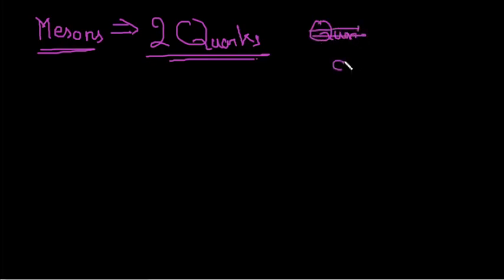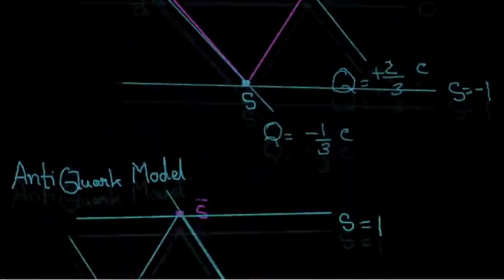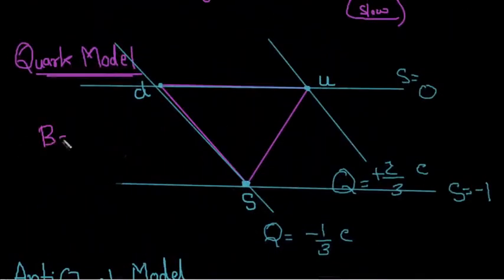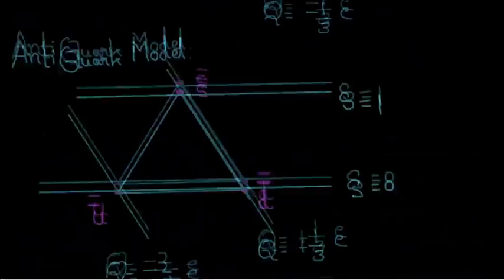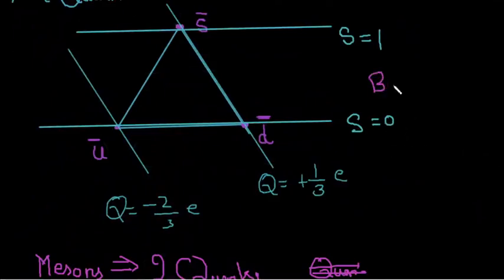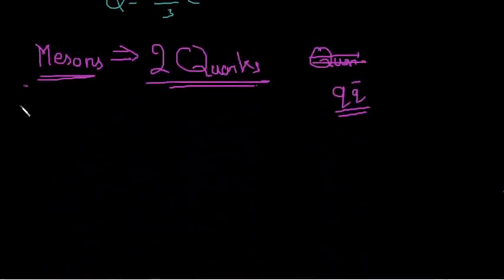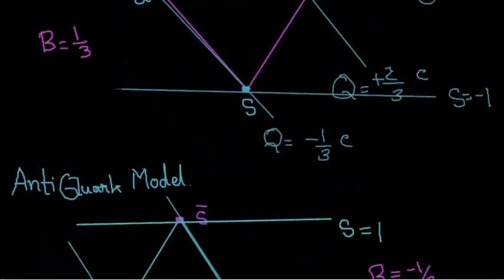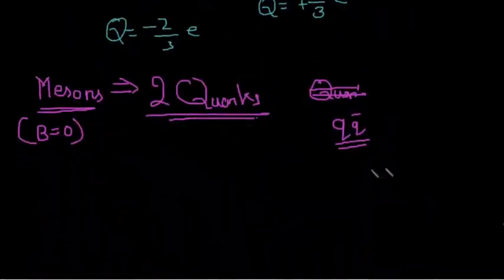So it will be q q bar always, because all the quarks have a baryon number of 1 by 3, and all the anti-quarks have a baryon number of minus 1 by 3. Since mesons are not baryons, mesons have a baryon number 0. To constitute 0 here, you should have one quark and one anti-quark, not the same quark, it might be a different quark.